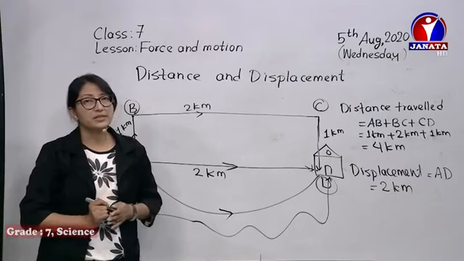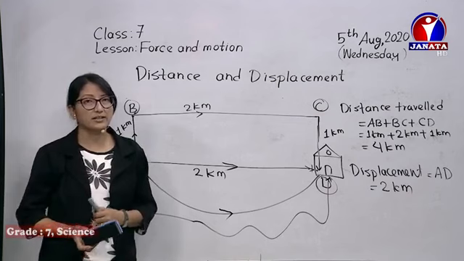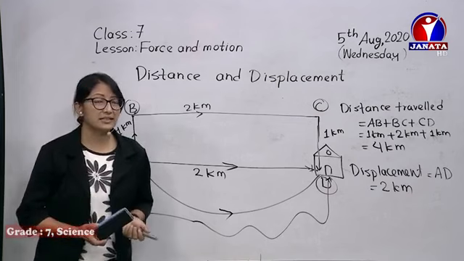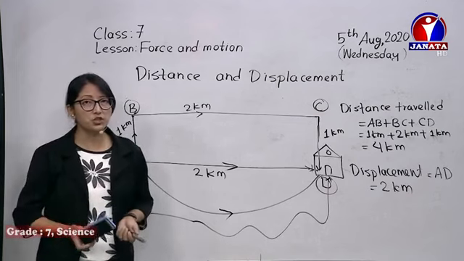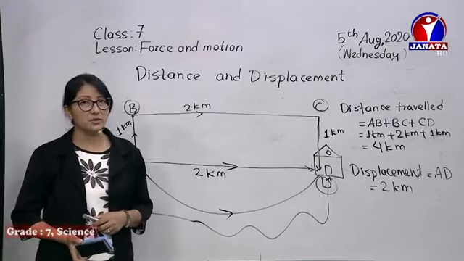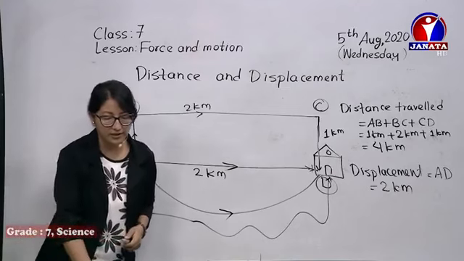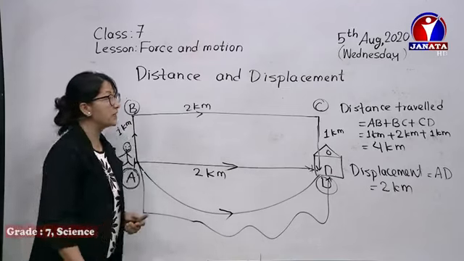That's related to distance and displacement. Now I think you can easily say distance is a scalar quantity because it doesn't show any direction, and displacement is a vector quantity because it shows direction along with magnitude as well.